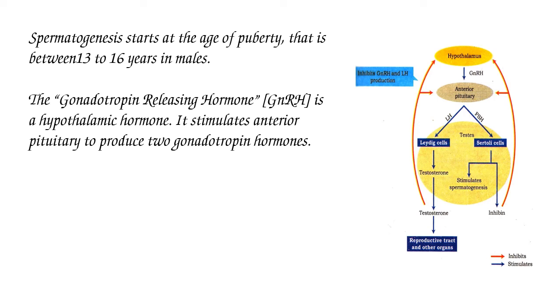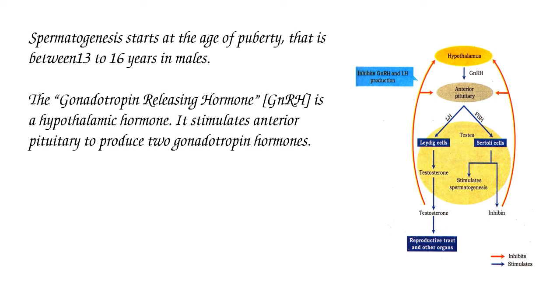Hypothalamus is a part of the brain. It also produces neurohormones, and these neurohormones are of two types.